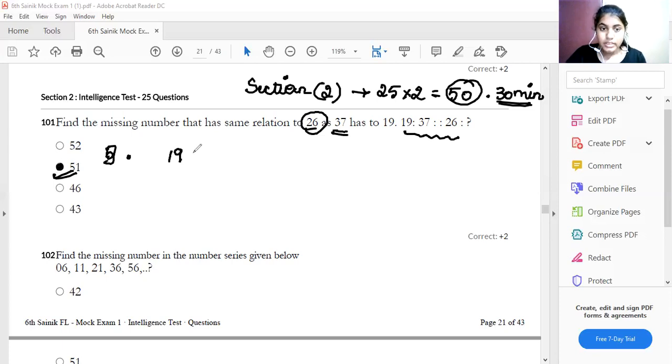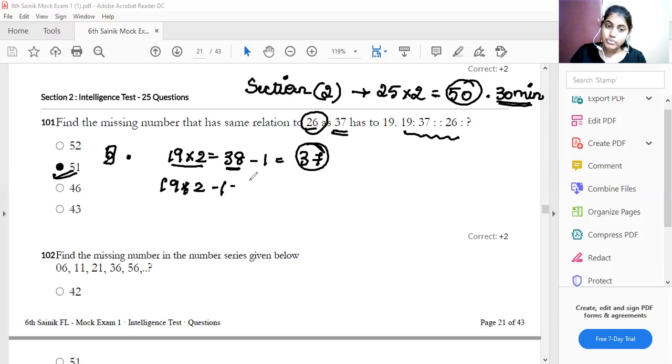19 into 2, what is the answer? It is 38, isn't it? 19 into 2 is 38, minus 1 gives 37. So 19 into 2 minus 1 is equal to 37.